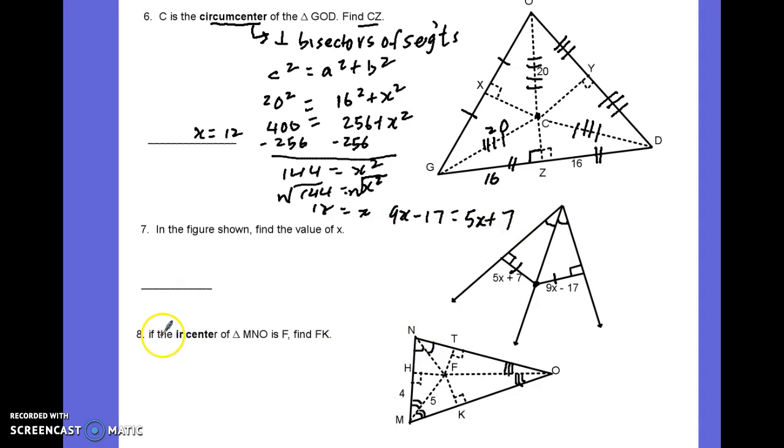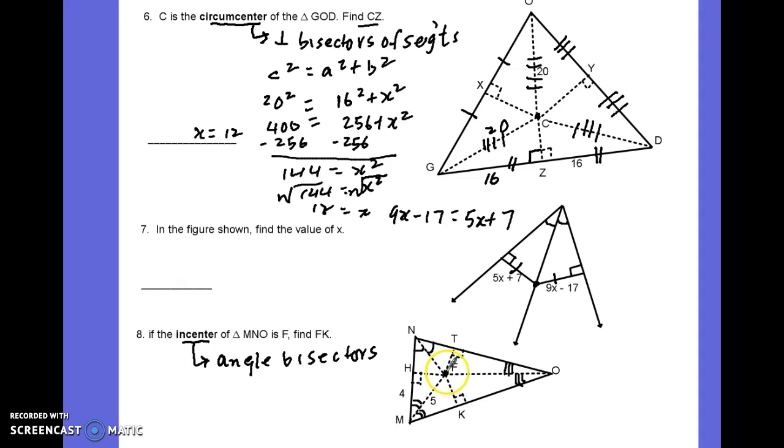And finally, this one. When you see that word incenter, that should remind you of angle bisectors. So you say, what about it? Well, we have 3 of them. One is here, as evidenced by this angle being the same as this one. Another angle bisector is here, because this angle is equal to this one. And the third one is here, and they all meet right here, which is called the incenter, because you can actually draw a circle inside of the triangle using this incenter.